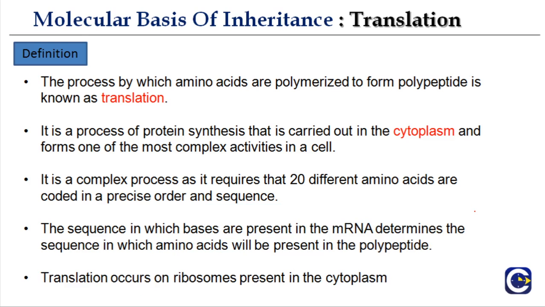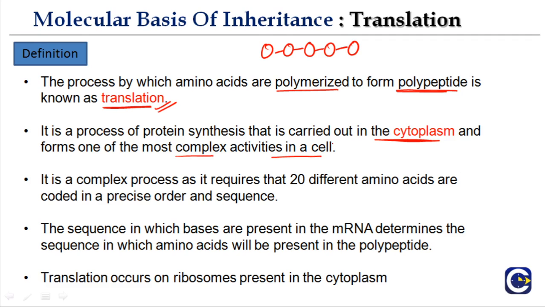So the process by which amino acids are polymerized to form a polypeptide is known as translation. Okay, what is polymerization? Formation. For example, multiple amino acids are joined together to form a polypeptide structure, and this process is called translation. It is a process of protein synthesis that is carried out in the cytoplasm and forms one of the most complex activities in a cell.